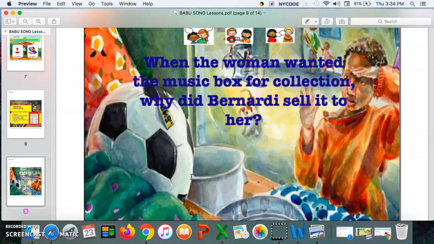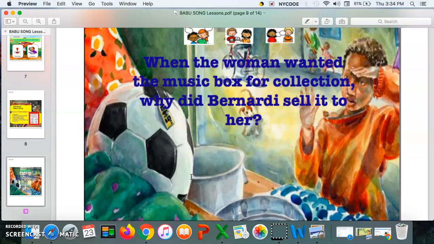All right, boys and girls. If you went back to the text, it would say, when the woman wanted the music box for her collection, Bernardi sold it to her because on page 175 it said, the woman held out a handful of money. Bernardi's eyes widened. It would be more than enough to buy the ball in the store window.